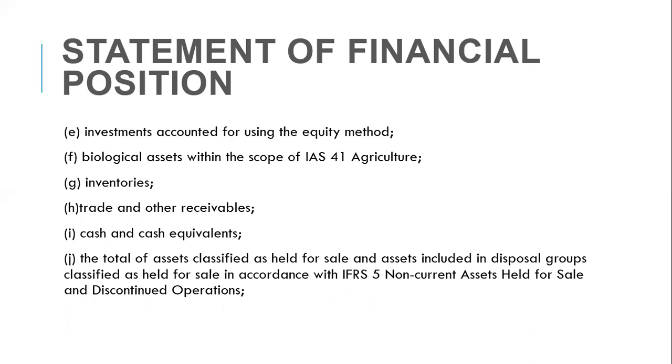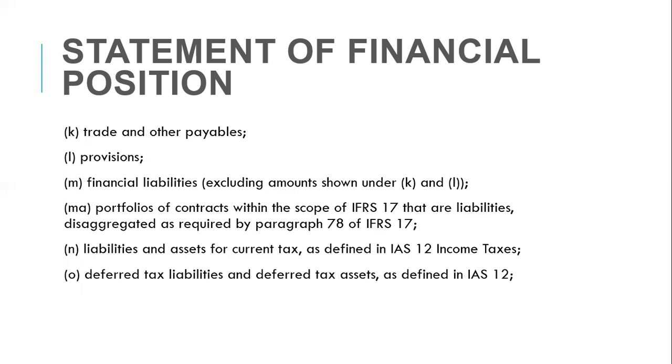Inventories, IAS 2. Trade and other receivables, cash and cash equivalents. The total of assets classified as held for sale and assets included in disposal groups classified as held for sale in accordance with IFRS 5, Non-current Assets Held for Sale and Discontinued Operations.